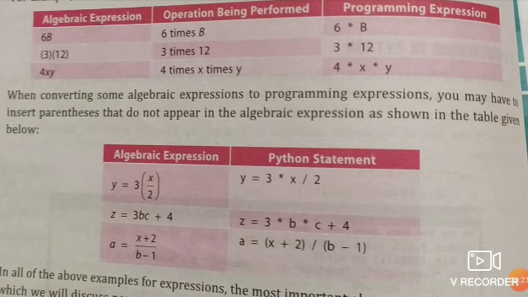When converting some algebraic expressions to programming expressions, you may have to insert parentheses that do not appear in the algebraic expressions, as shown in the table given below.